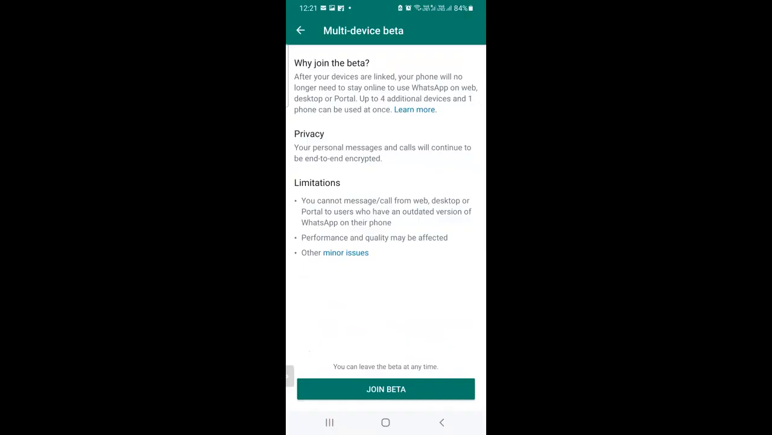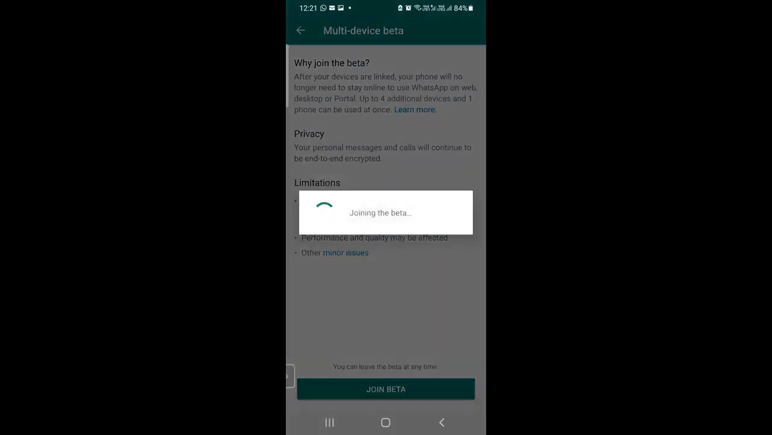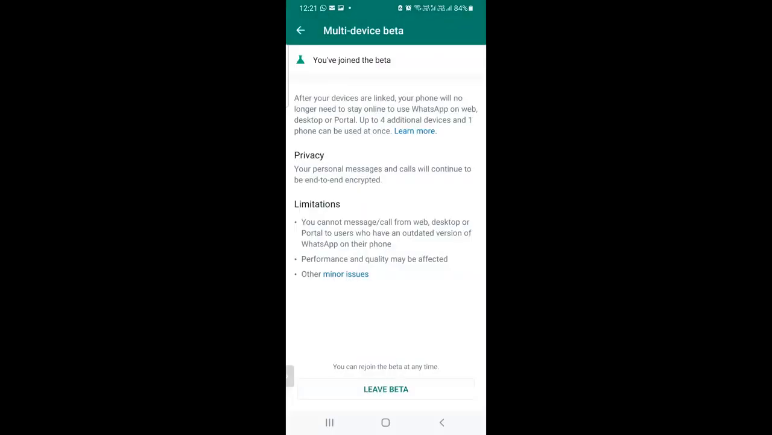After your devices are linked, your phone will no longer need to stay online to use the WhatsApp app on web, desktop or portal. So up to 4 additional devices and one phone can be used at once. Okay, so let me click on Join Beta, Continue. Okay, so now you have joined the beta.